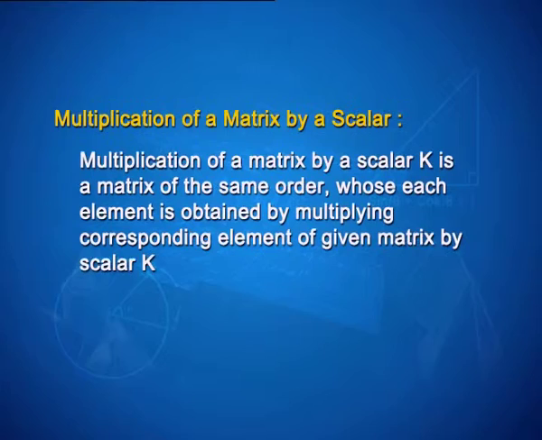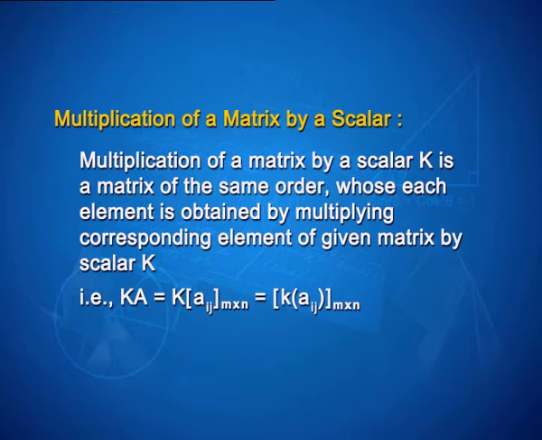Now, multiplication of a matrix by a scalar. Multiplication of a matrix by a scalar k is a matrix of the same order whose each element is obtained by multiplying the corresponding element of the given matrix by the scalar k, that is k into A is equal to k multiplied by the matrix A ij of order m by n, which is obtained by multiplying every element of the matrix by k, of order m by n.